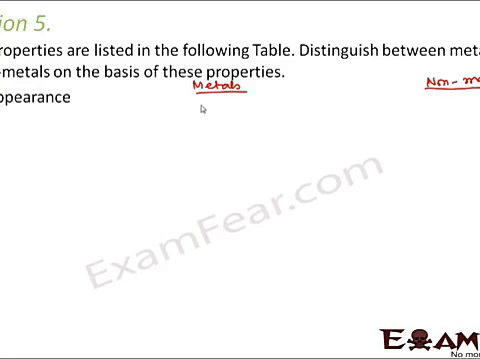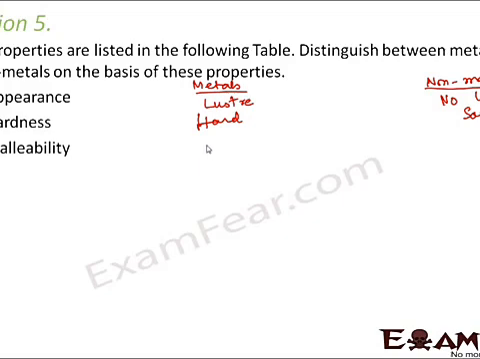Appearance wise, metals have luster, so they have a shiny surface. Non-metals do not have luster. Next property is hardness. Mostly metals are hard, whereas non-metals are soft. However, there are exceptions to both of these, like in metals we also have soft metals like sodium.